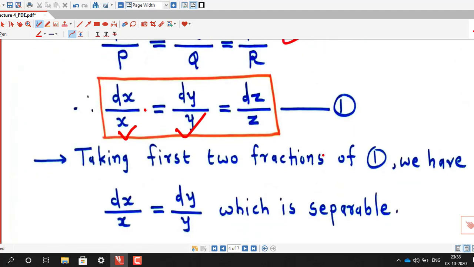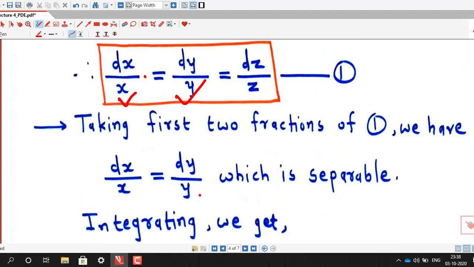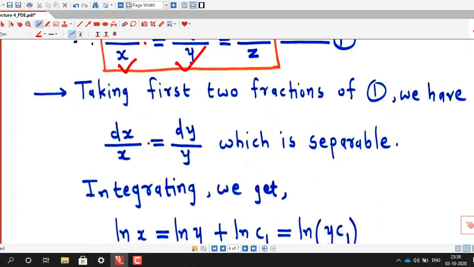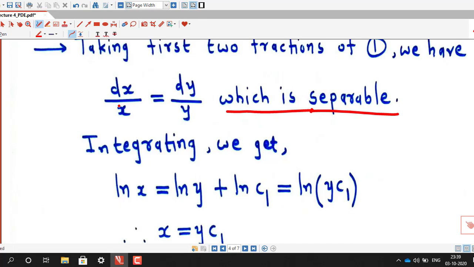So taking first two fractions of 1, we have dx upon x equal to dy upon y. So this is an ordinary differential equation of first order which is separable. And as we know, if our differential equation is separable, we can find its solution by direct integration. So if we integrate both sides, we get log x equal to log y plus log c1.